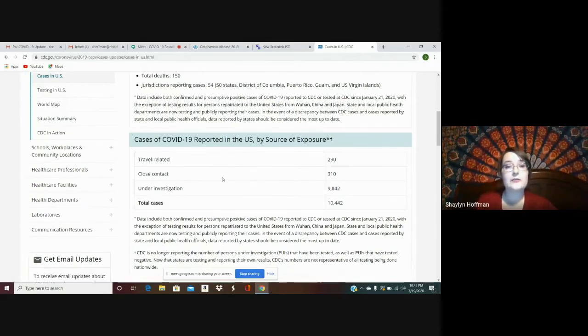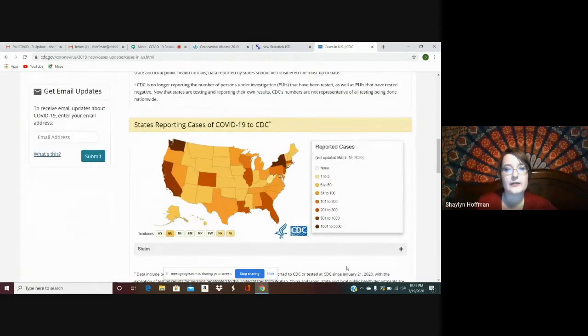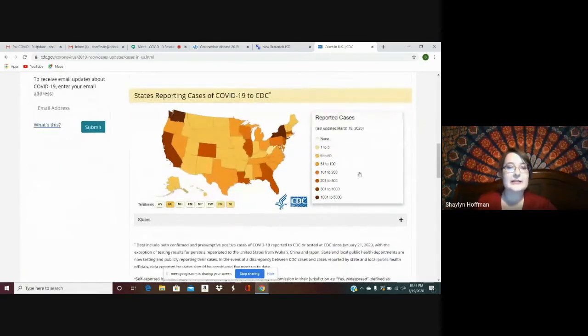If you go down a little further, I think this is a great infographic. At a quick glance, it helps you to compare Texas's rate of infection compared to the rest of the United States. Both coasts seem to have a higher rate than the central states at the moment.